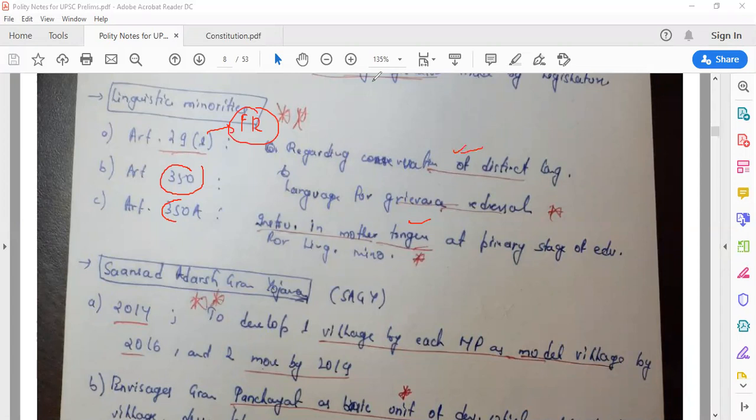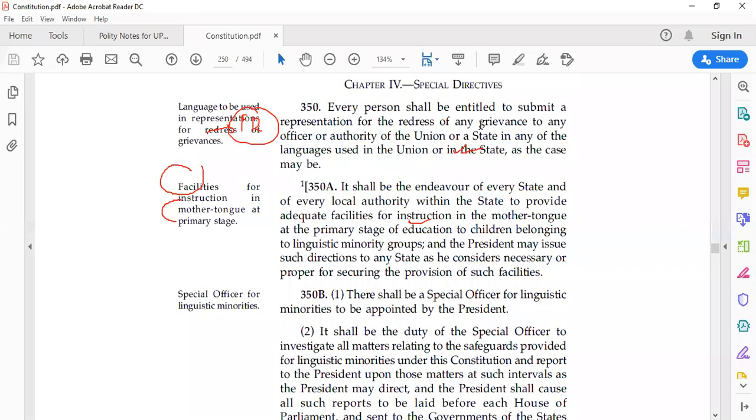Now, if you want to see what the Constitution itself says, you can see here. Hopefully you are seeing it. Article 350 says that every person shall be entitled to submit a representation for the redress of any grievance to any officer or authority of the Union or the State in any of the languages used in the Union or in the State, as the case may be.